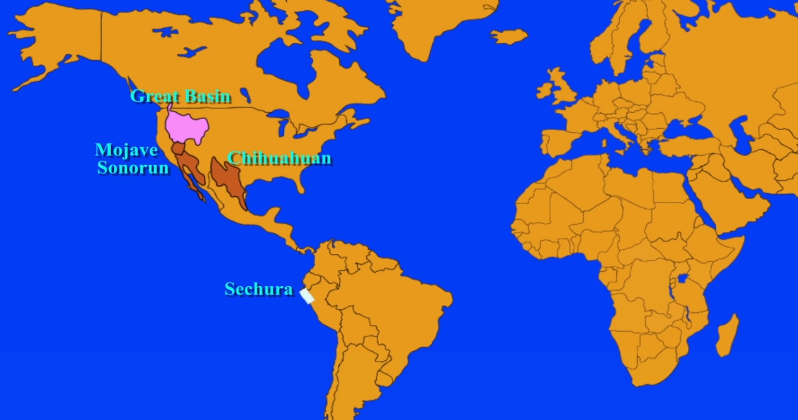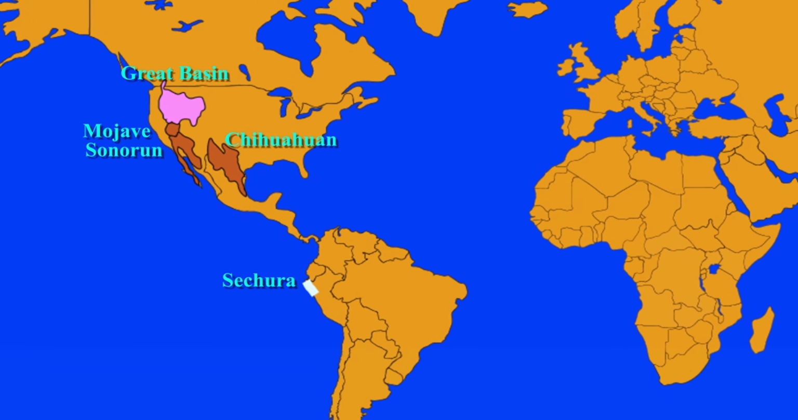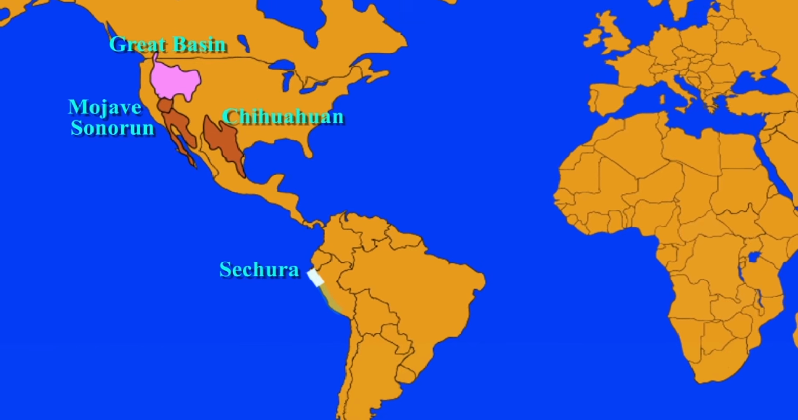Next one is the Sechura Desert. It is located south of the Piura region of Peru along the Pacific Ocean coast and inland to the foothills of the Andes Mountains. Piura is a coastal region in northwestern Peru. To the south of it lies the Peruvian Desert.